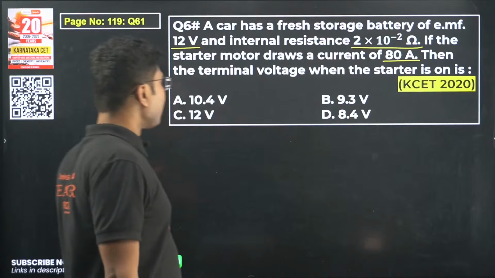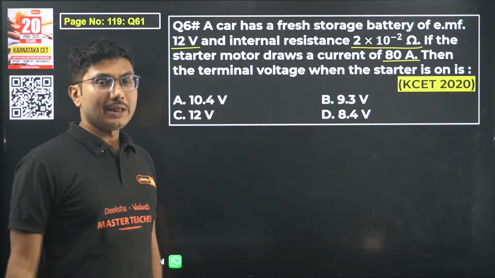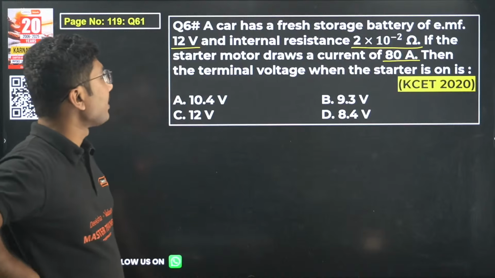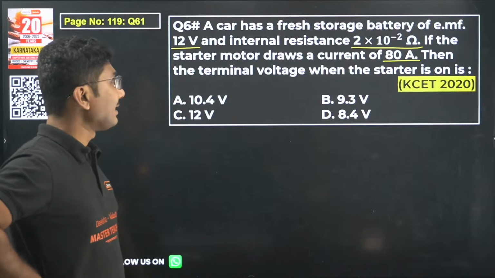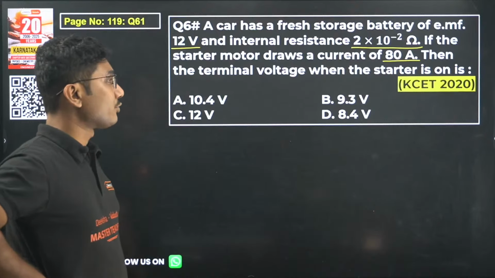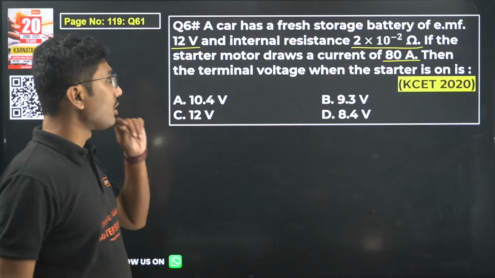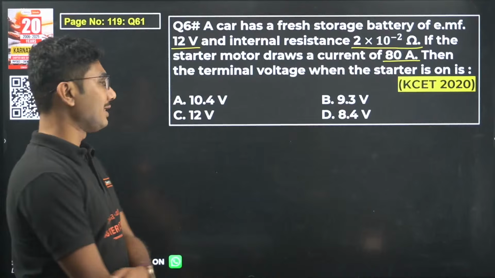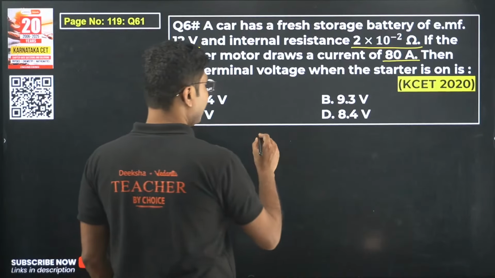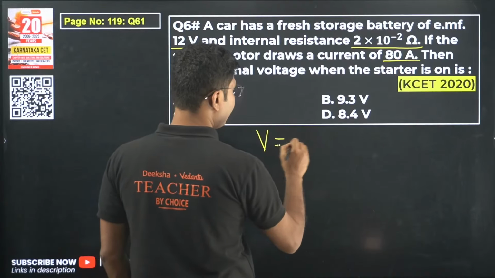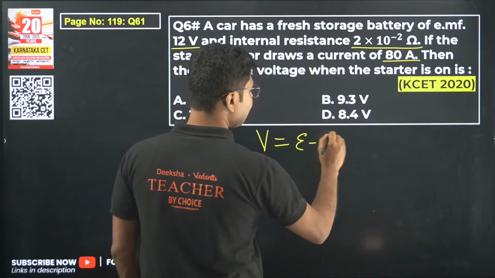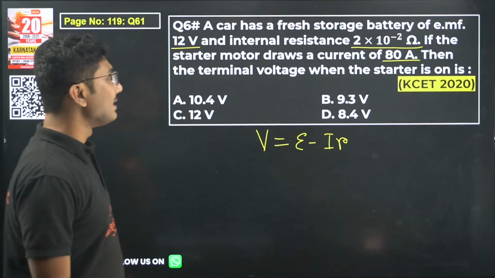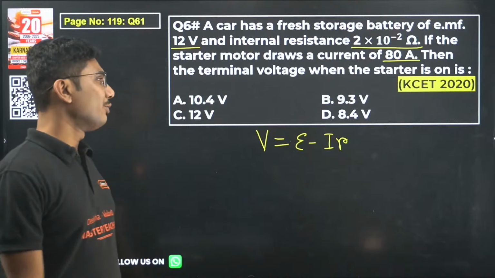Okay, now let's see which one will be correct for this case. A car has a fresh storage battery of EMF 12 volt and internal resistance 2 into 10 to the power of minus 2 ohm. If the starter motor draws a current of 80 ampere, then the terminal voltage when the starter is on is... I am giving you a hint: the formula that we are using is epsilon minus Ir.